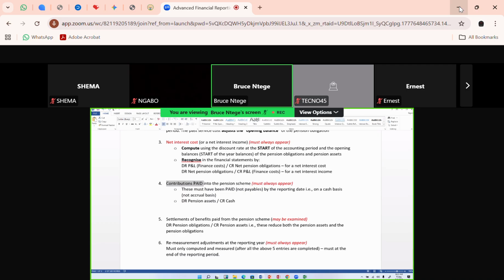Then, as a student, you're also saying that I am able to account for the contributions that have been made this year into the pension scheme. They must have been paid, not payable. They must be on a cash basis because the credit entry must be cash. There's no way you'll say, I'm crediting cash when the company had not yet paid it. It was on an accrual basis.